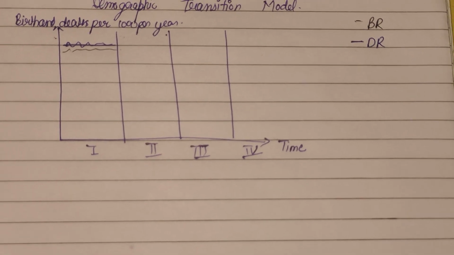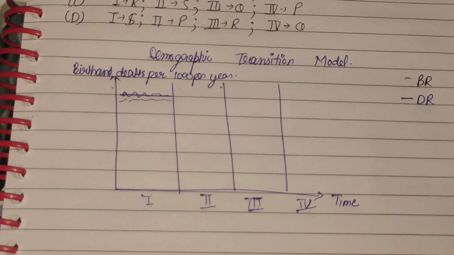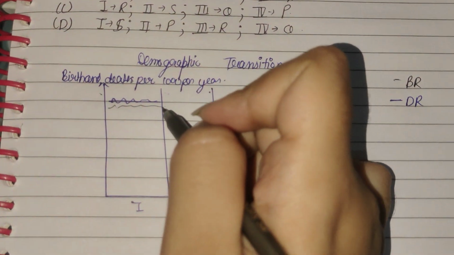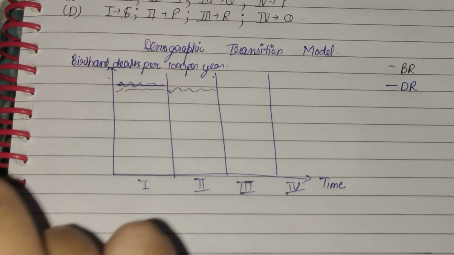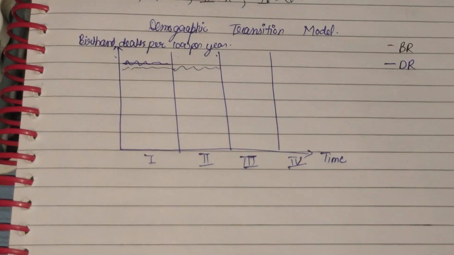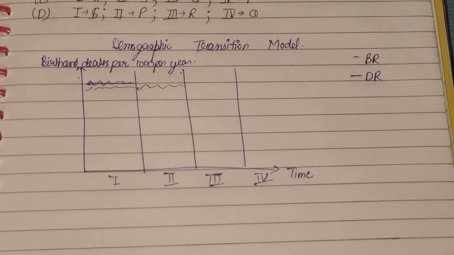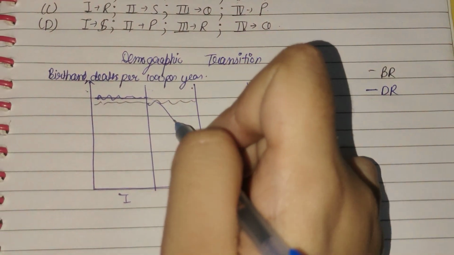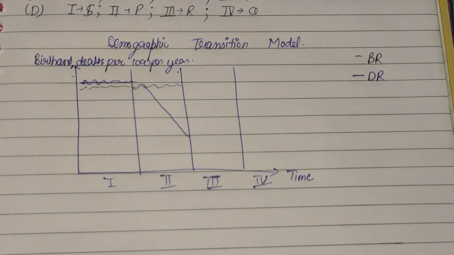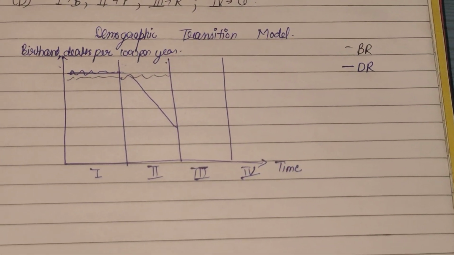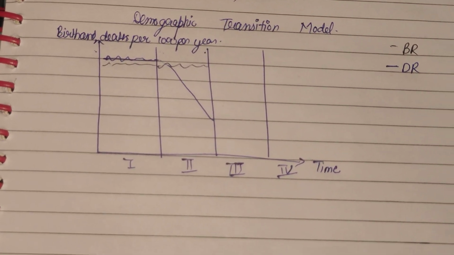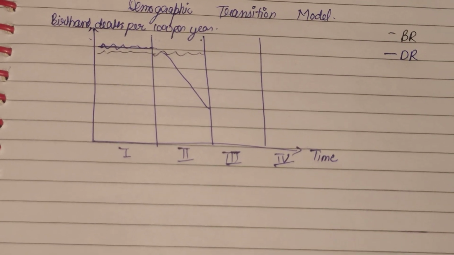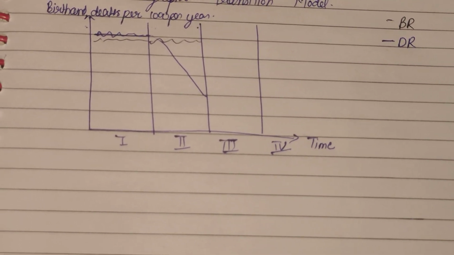Now in the second phase, what happened? Birth rates remain stagnant, but death rates keep on declining. Now why does the death rate decline in the second phase? The death rate declines because there is improved health care, like the case of Britain in the 19th century.